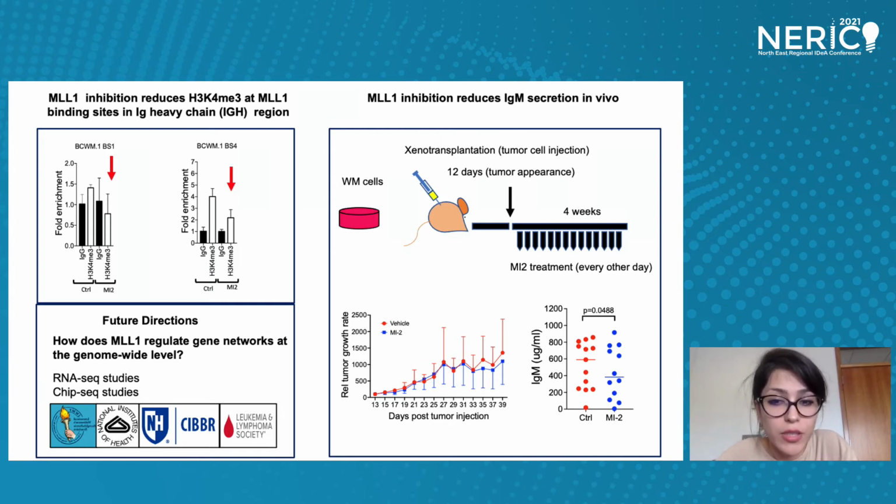We found that MLR1 inhibition does not affect tumor volume, but reduced IgM secretion level in vivo, which is consistent with our in vitro data. So for future, we're interested to study the role of MLR1 in WM more globally using RNA-seq and CHIP-seq studies. Thank you for your attention to my presentation.